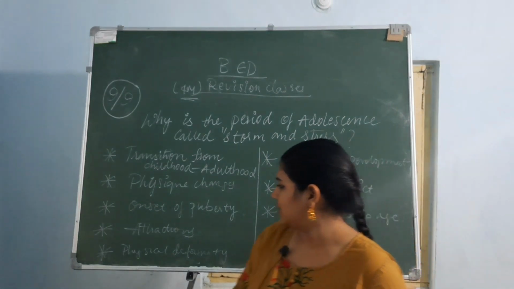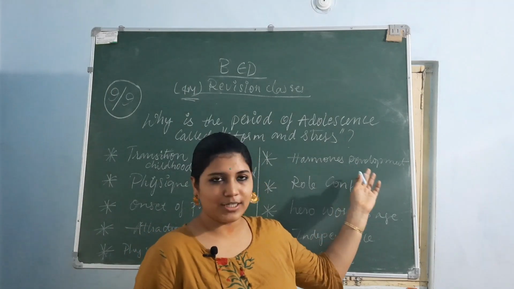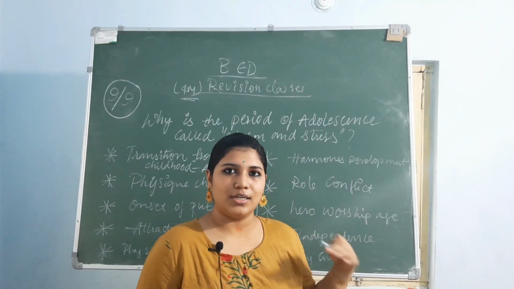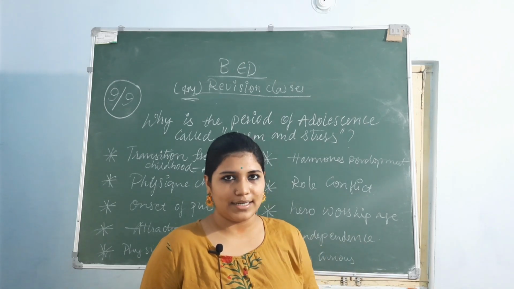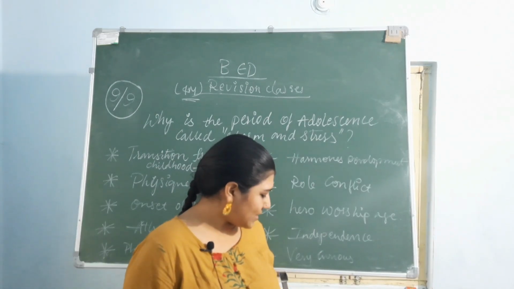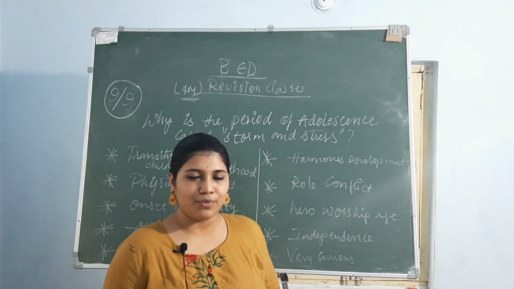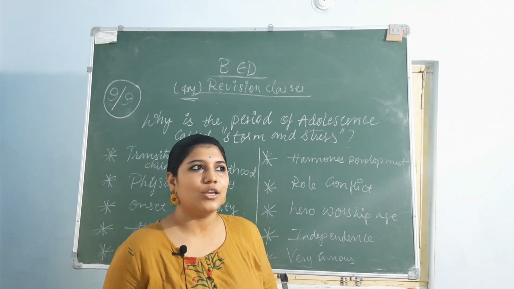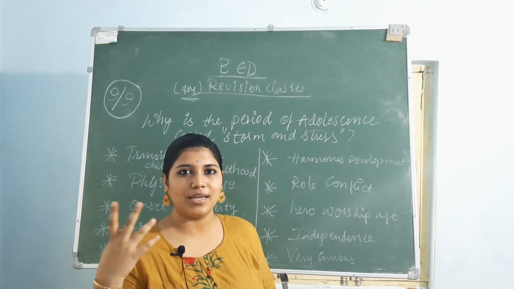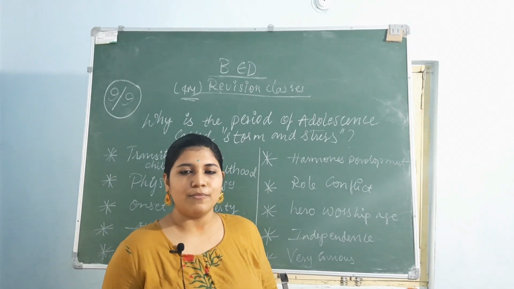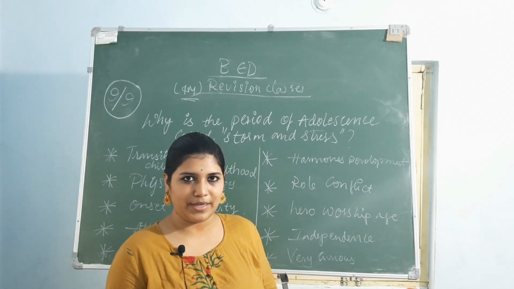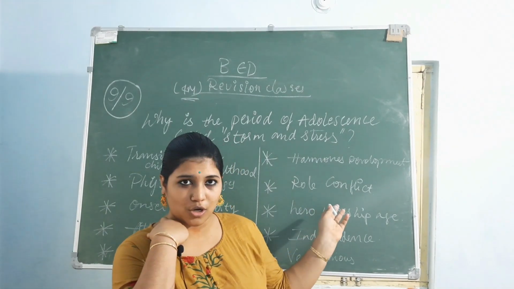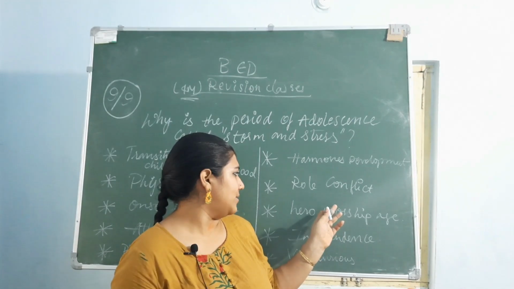Okay, and also hormonal issues, and then role conflict. Here they are neither children nor adults, so even parents cannot see them as children, because they know they'll be starting to know everything from this age, and they cannot treat them as adults either, because children are always children to their parents. So they are neither children nor adults, so there is a role conflict between them.